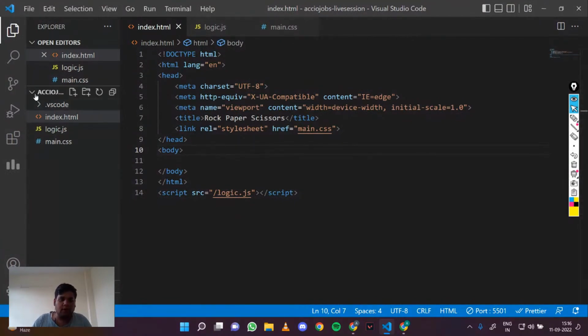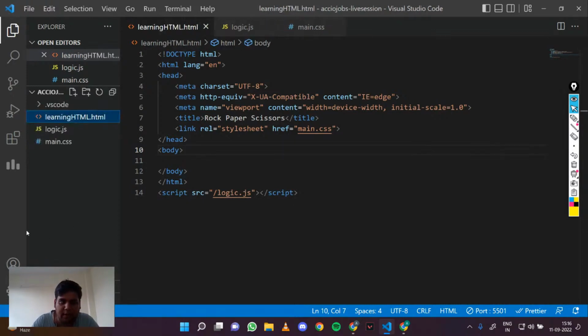The first thing you need to do is make a file called index.html. You can basically name it anything. So if I name it learning HTML, the extension needs to be .html because it's an HTML file.